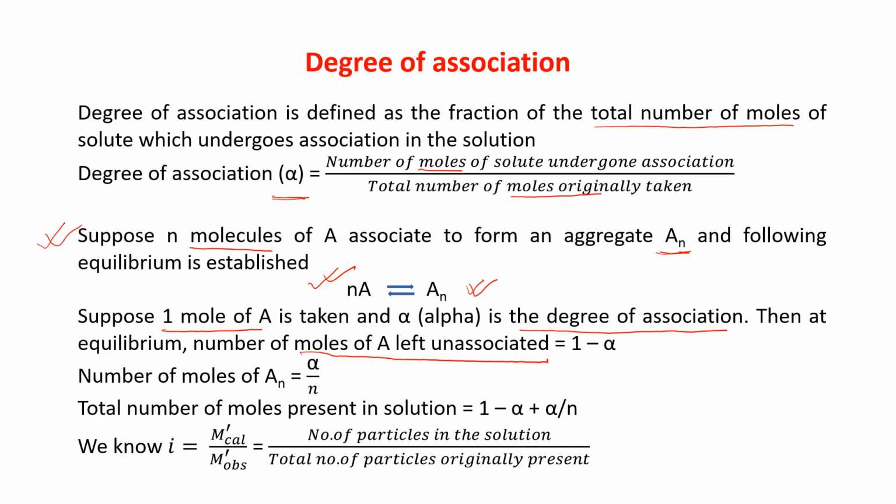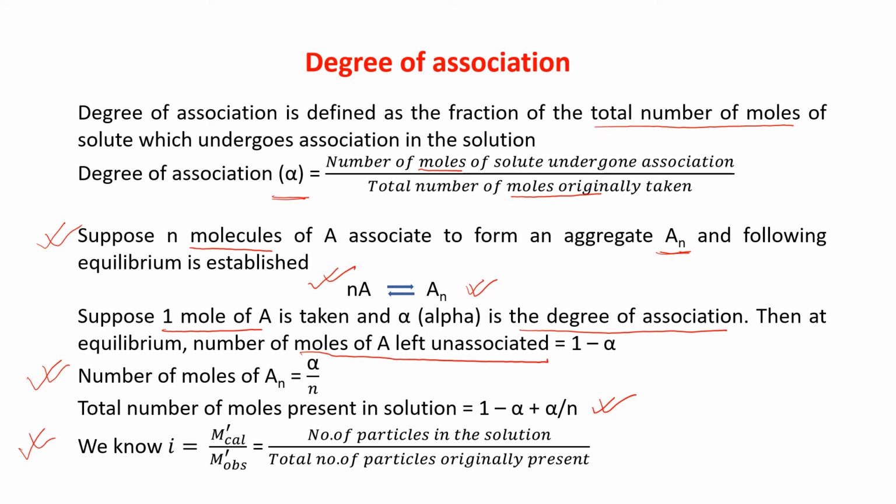That will be 1 minus alpha. And number of moles of An is equal to alpha by n. So total number of moles present in the solution is 1 minus alpha, the unassociated, plus alpha by n.